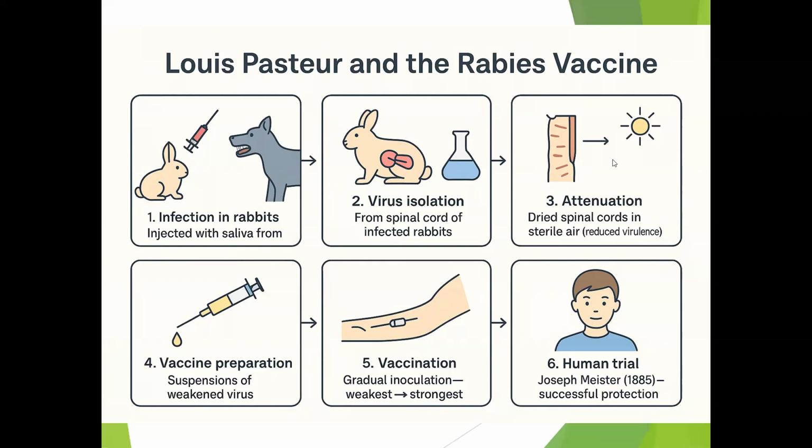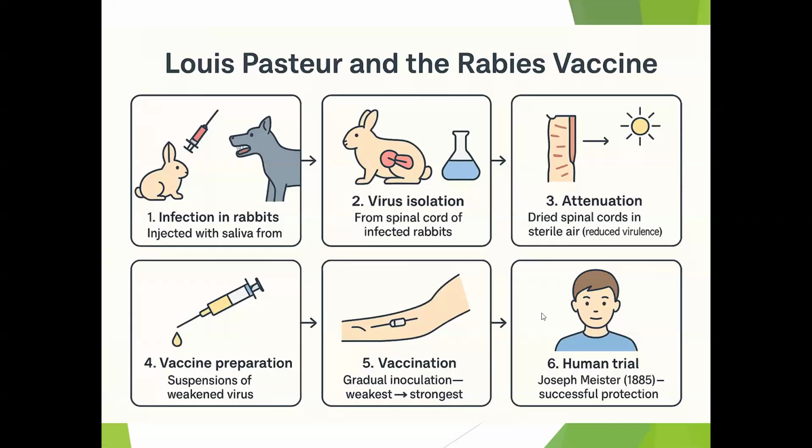This sterile air reduced the virulence of the organism, and he prepared a series of spinal cord suspensions with gradually decreasing virulence.